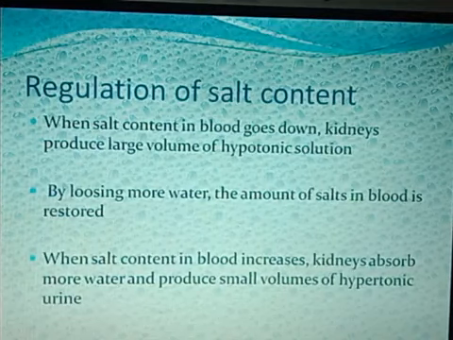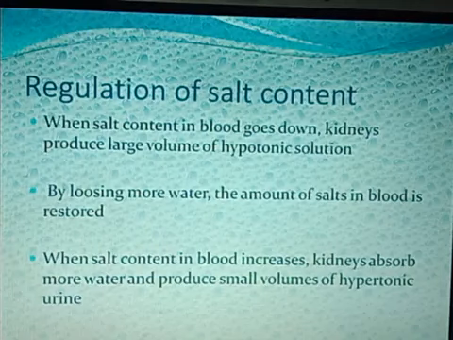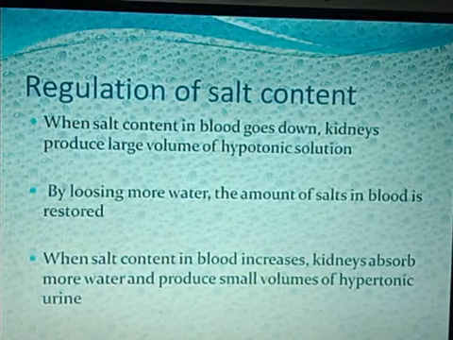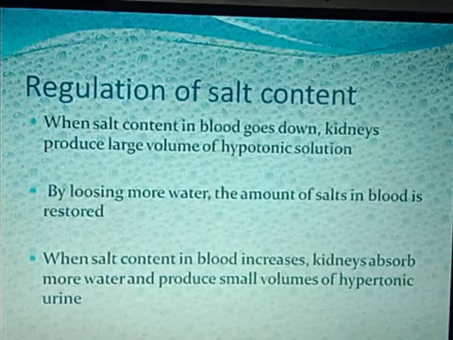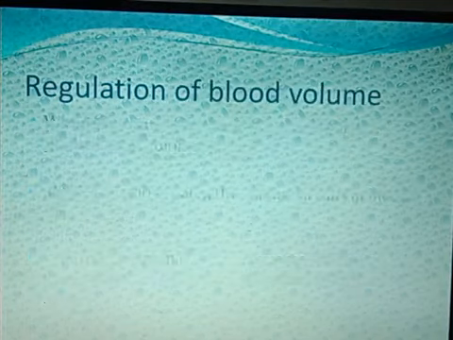When salt content in the blood increases, suppose on the contrary, the amount of salt in the blood increases manifold times, what will happen? Kidney will absorb more water. In that case, kidney will start to absorb more water and produce small volumes of hypertonic urine. That will be hypertonic urine, meaning concentrated urine.